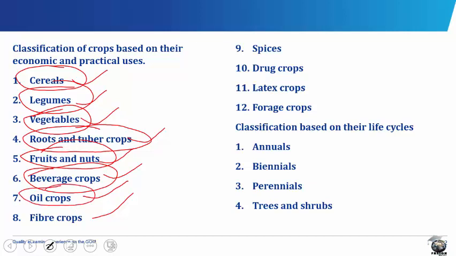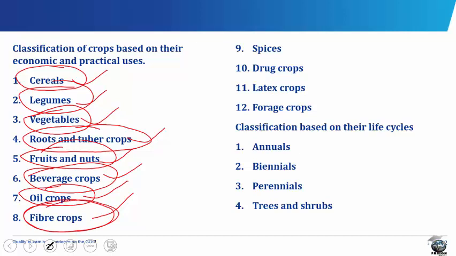Oil crops. Oil crops are crops whose fruits or seeds yield vegetable oil. They are used as cooking fat and in industries for manufacture of soap, pomade, margarine, etc. Examples of oil crops are the oil palm, the cotton, the coconut, the shea butter, the groundnut, the sunflower, etc.